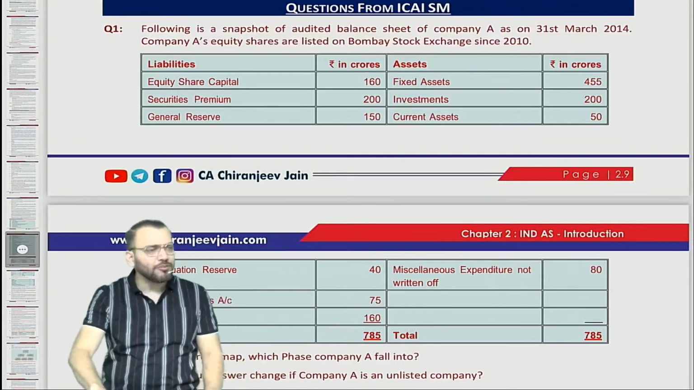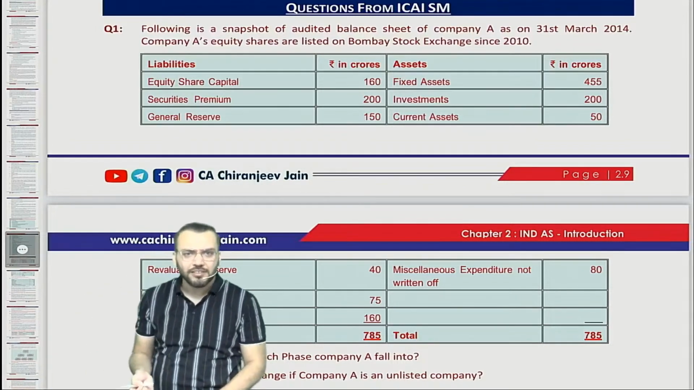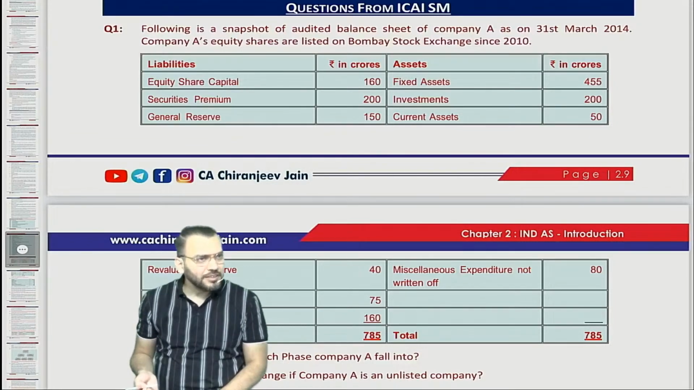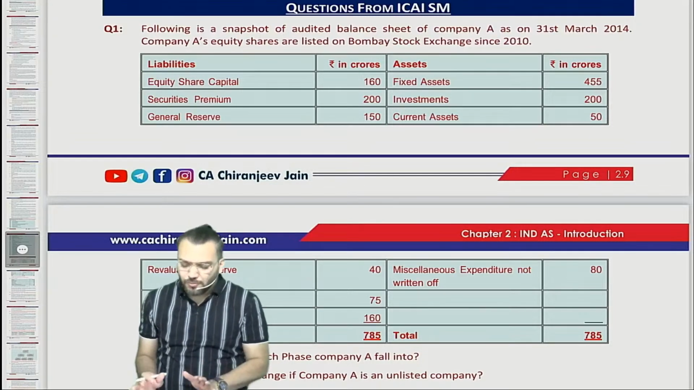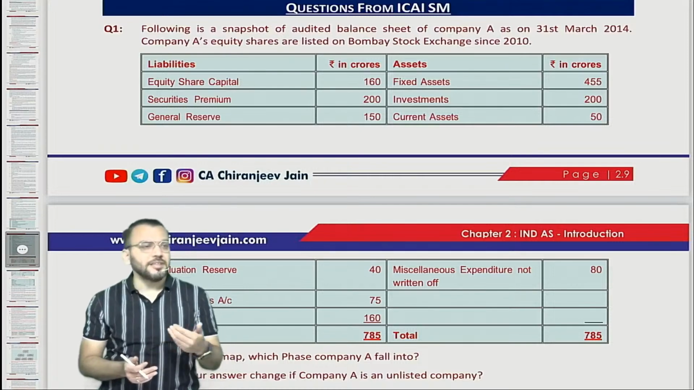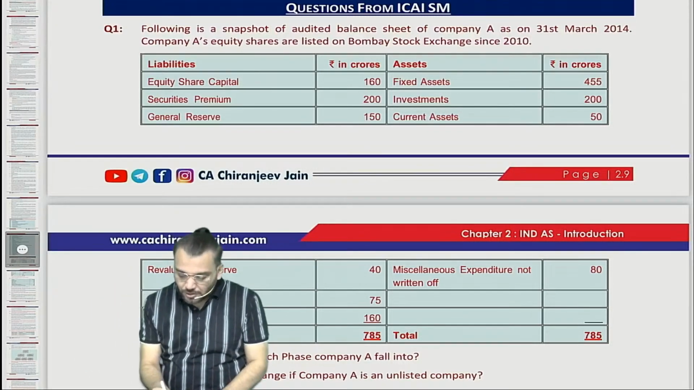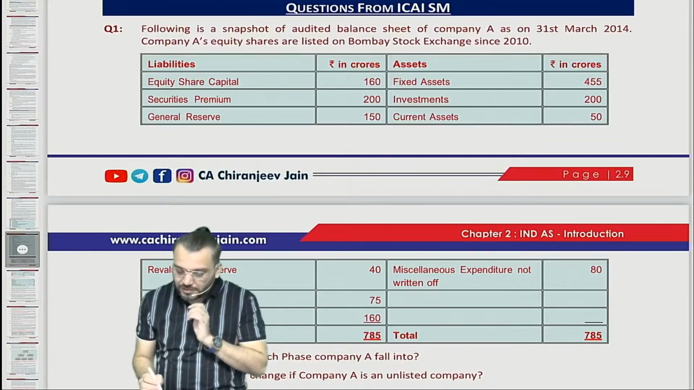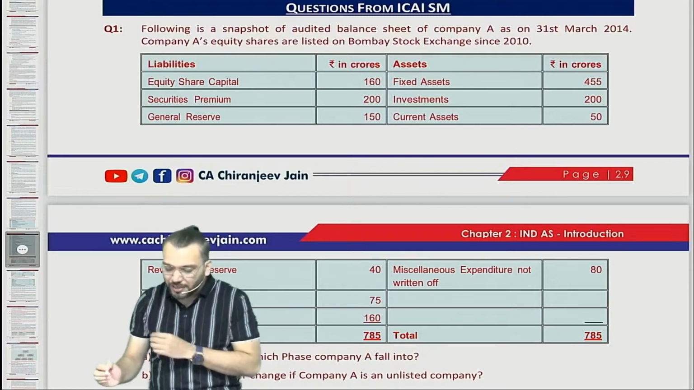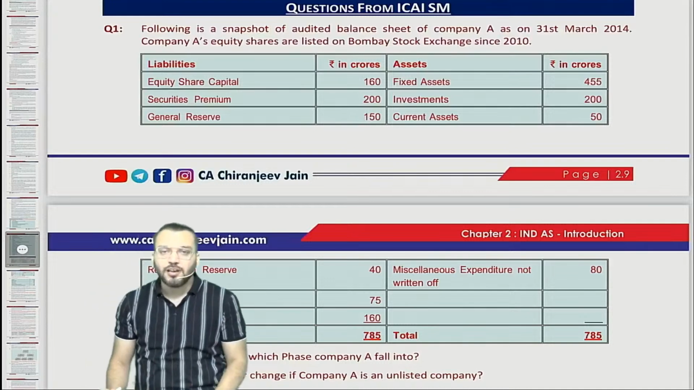But all are very simple questions, because once you have understood, we can give the answer for all of them. From my expectation, they may ask MCQ based questions from this chapter. Correct? Let us read. Following is the snapshot of an audited balance sheet of a company as on 31st March